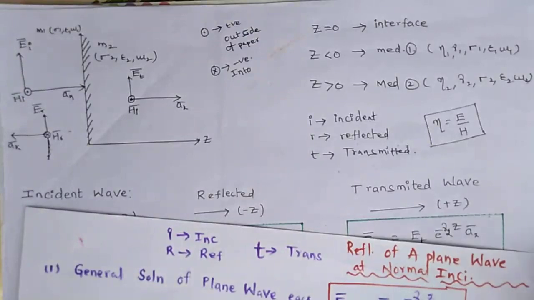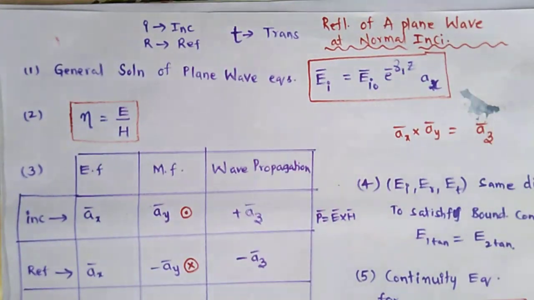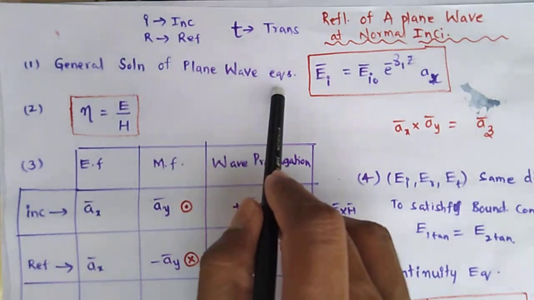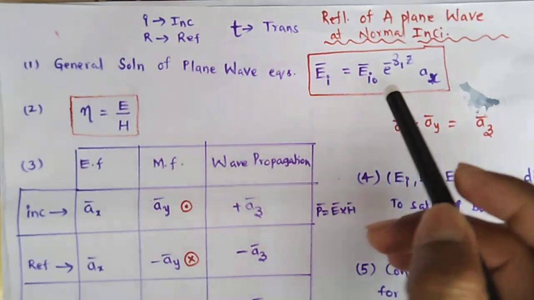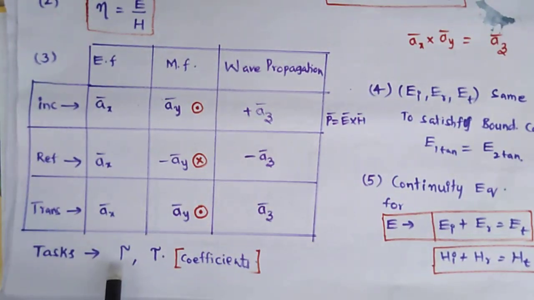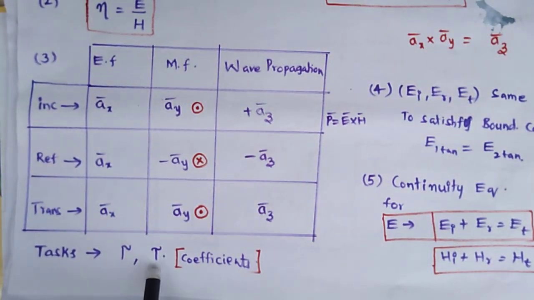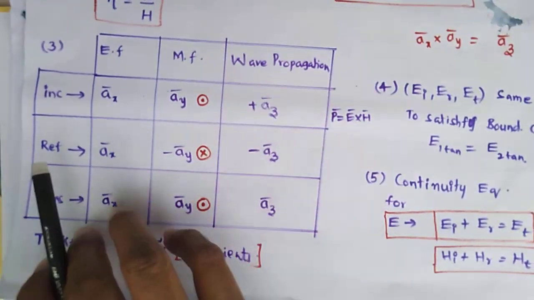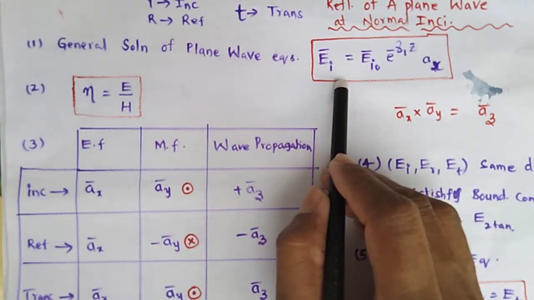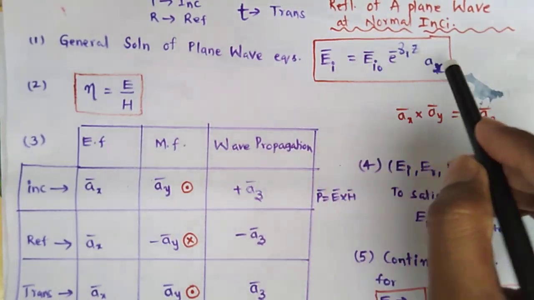So now for the general case of normal incidence, we have to know what is the general solution of the plane wave equation. Our task is to find the reflection coefficient and transmission coefficient. For this we need basic knowledge of the general solution of the plane wave equation. See, this is the general plane wave equation.